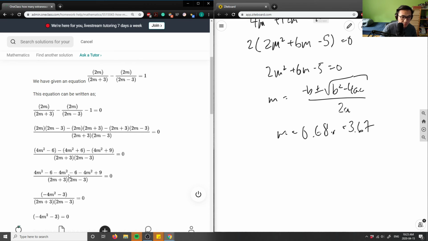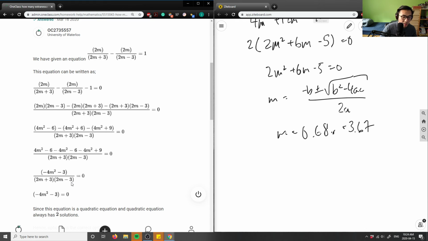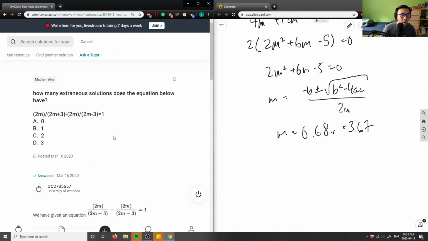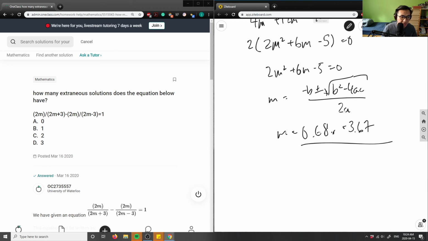You're left with negative 4m squared, and then negative 6 plus positive 6 gives you negative 3 here. And then you can just move this to the other side, and you rearrange and get a quadratic equation. So in this case, we get 2 solutions, because you have a 0.68 and negative 3.67.